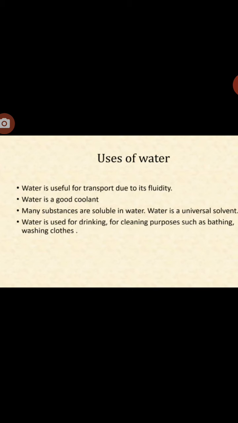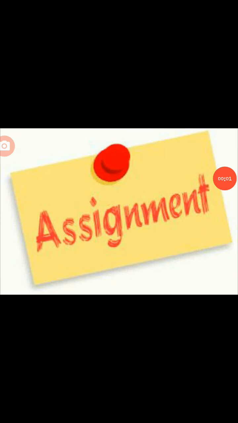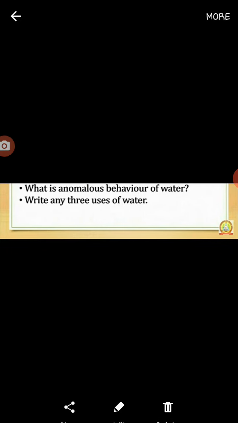Water is used as a solvent in factories, laboratories, foodstuffs, and in various types of biological processes occurring in the body, such as digestion, excretion, etc. And the last, water is useful for cleaning purposes, such as for bathing, washing clothes, etc. Now we finish the second part of your chapter. Now one assignment is for you. You have to write down the answers to these two questions. What is anomalous behavior of water? And second, write any three uses of water.